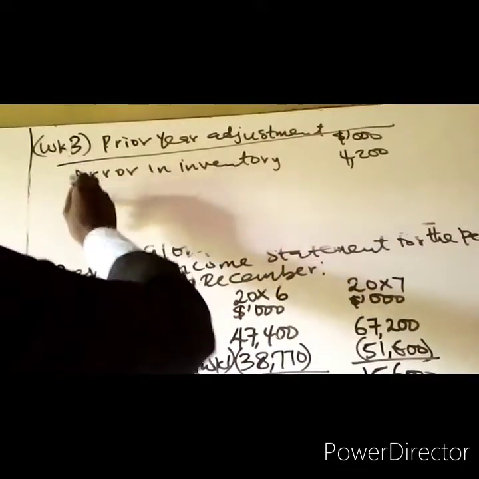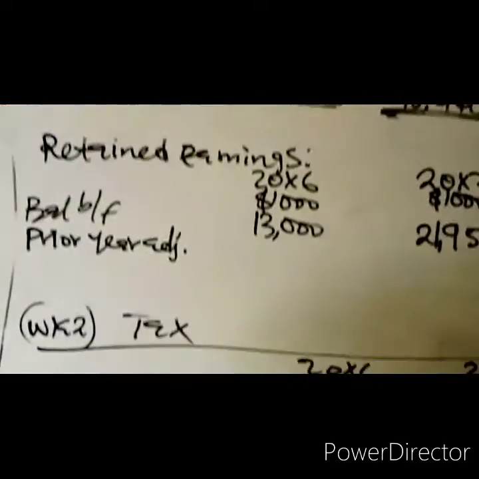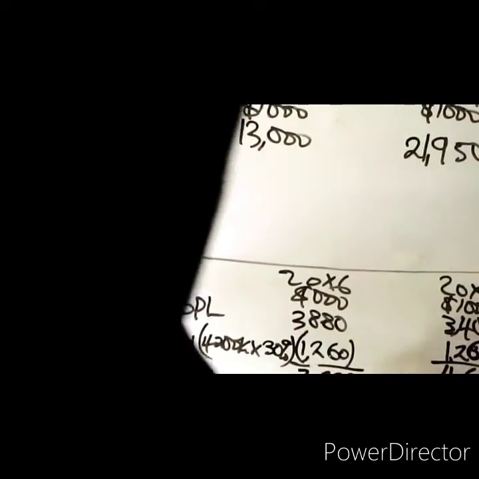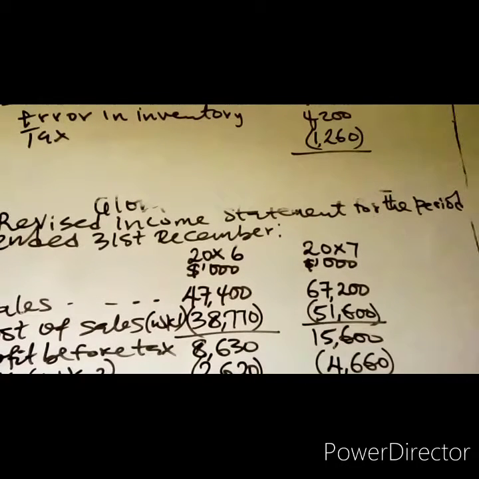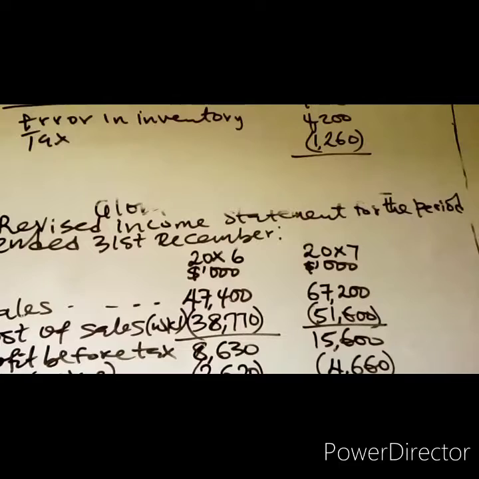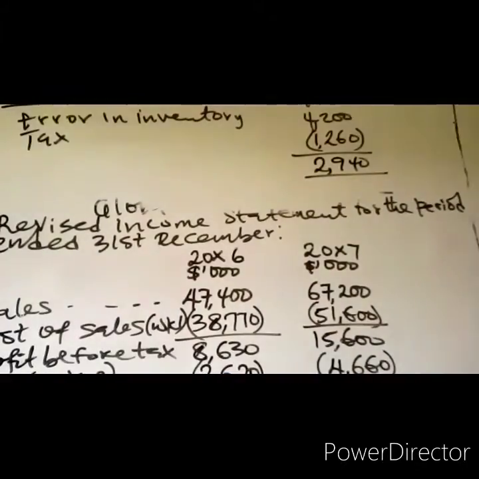Then we now have a tax. There is a tax consequence of that error, which is 1,260,000, when you calculate 30% of this. So what is the difference? You have 4.2 million minus 1,260,000, and that will give us 2,940,000, and that is the amount that will be charged here.